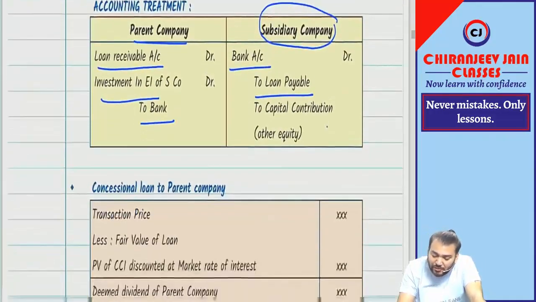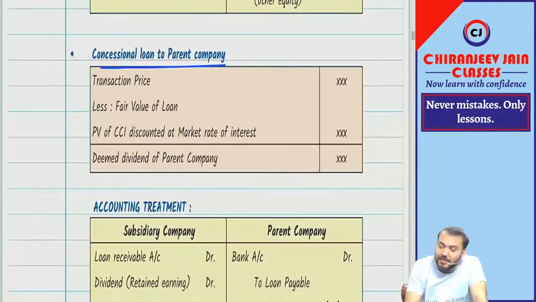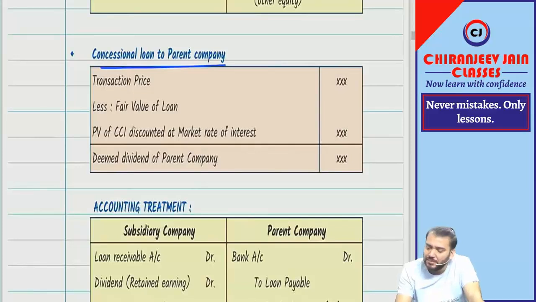Can you see, it can be reversed also? Concessional loan to parent company. Same thing: transaction price paid less fair value of loan, the difference will be what? Deemed dividend. Because in this case, the subsidiary company is paying to the parent company, so the subsidiary company will distribute dividend. It will become deemed dividend income for the parent company.